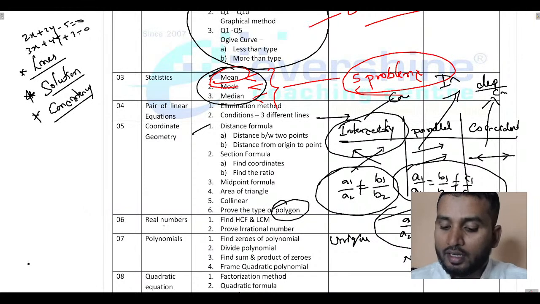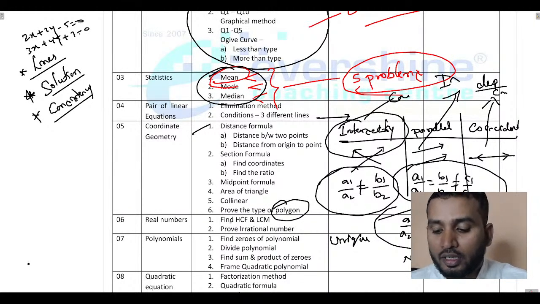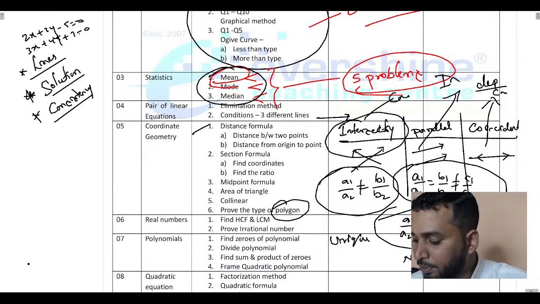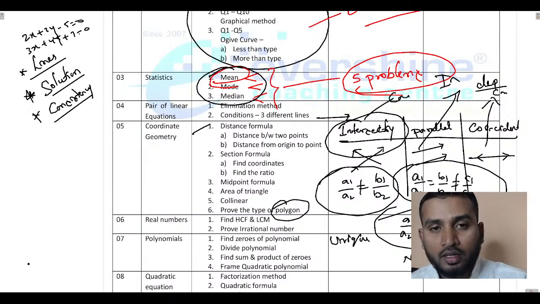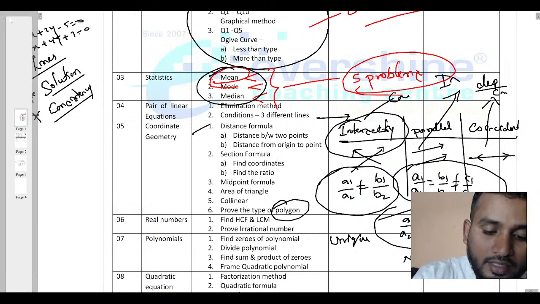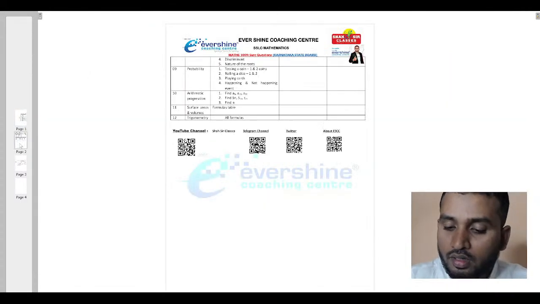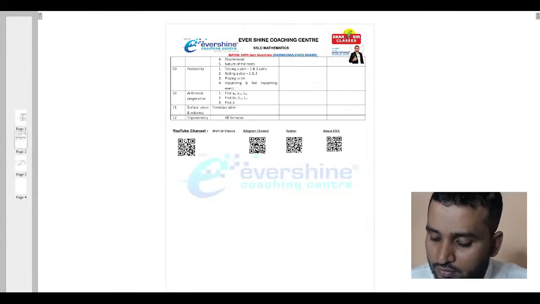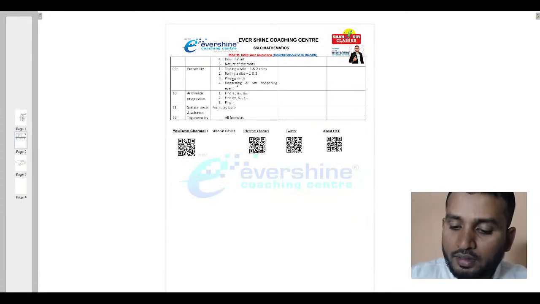Done? Good. Next is real numbers. In the chapter real numbers, find HCF and LCM and prove irrational number. In the polynomials chapter, find zeros of the polynomial, divide polynomial, find the sum and product of zeros, frame quadratic polynomial. So, these are the key topics where you have to solve the problems. Quadratic equation, that is factorization method, quadratic formula method, and completing the square method. Is this clear?